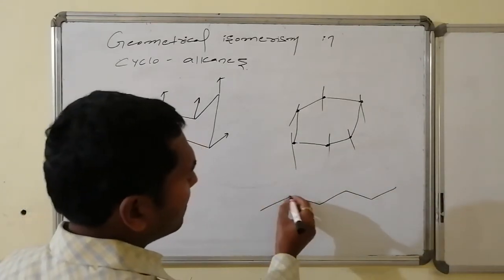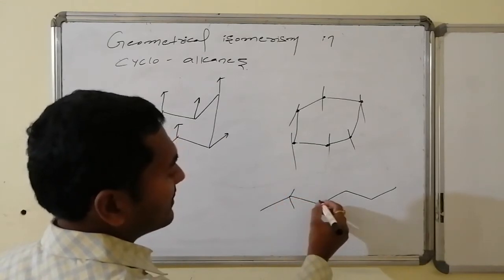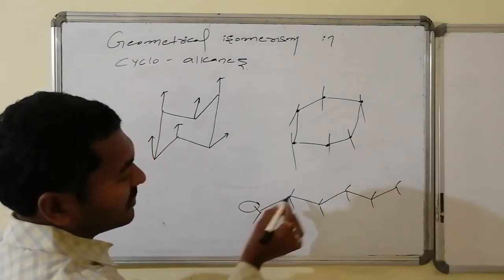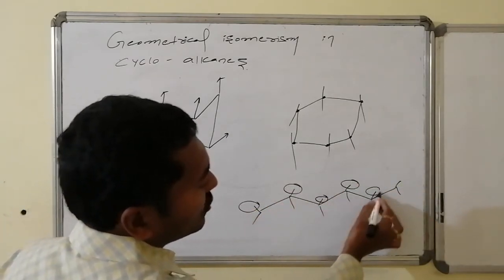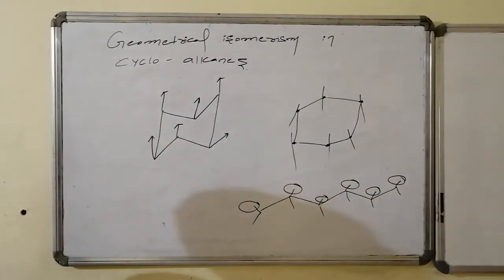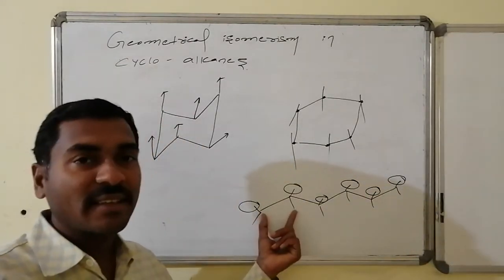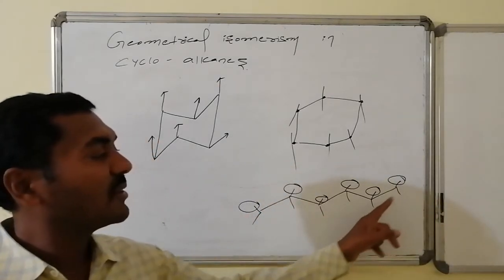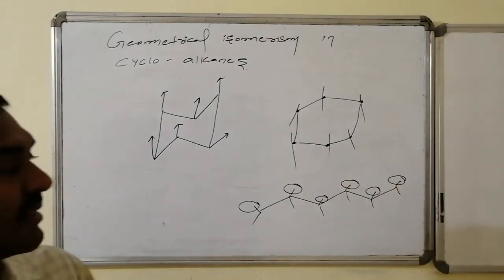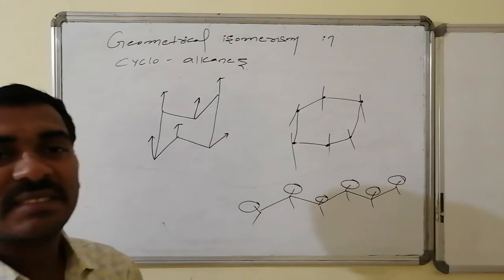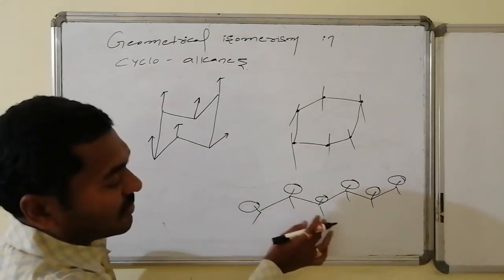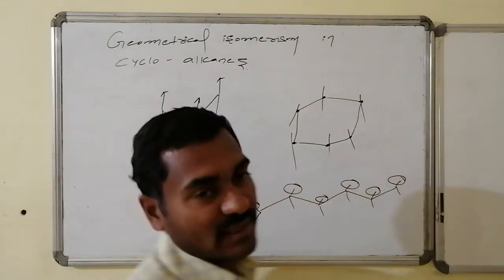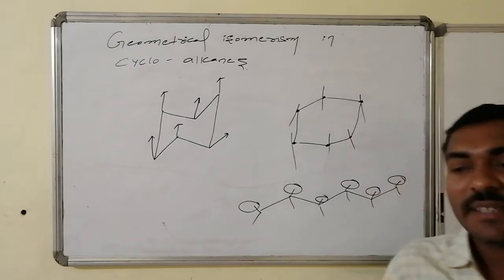Here, the groups I am circling are present towards the top side. All of them are cis to one another. Suppose these two positions, 1,2 cis, 1,3 cis, 1,4 cis. If this one and this one, once again 1,3 cis. Suppose one group is present like this and another same group is present at the bottom, then that becomes 1,3 trans. Like that, the geometrical positions can be given.